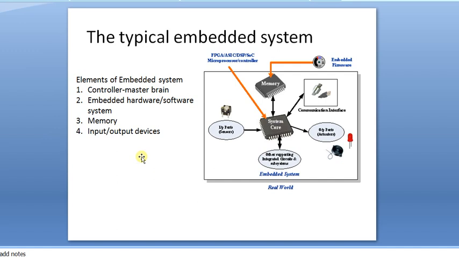In the previous case we have seen some examples. The example is an AC. Here the input comes from the sensors and the output is given to the actuators. Control signals are sent to the actuators or devices connected to the output ports of the system in response to the input signals provided by the end users or sensors.